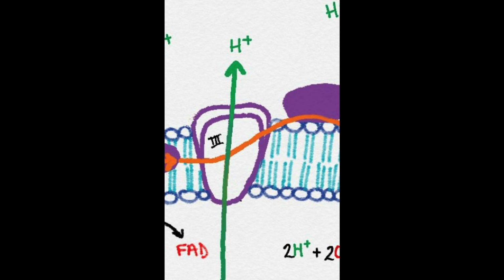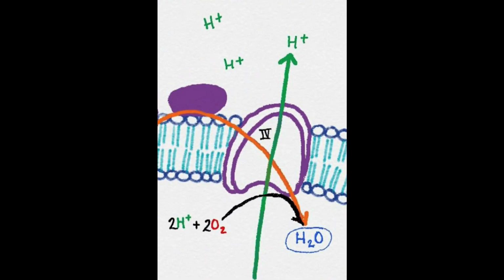Complex 3 pumps protons through the membrane and passes its electron to cytochrome C for transport to the fourth complex of protein and enzyme. At this time, cytochrome C is the acceptor of electrons from Q. However, Q carries pairs of electrons. Cytochrome C can only accept one electron at a time. The fourth complex is composed of cytochrome protein C, A, and A3. This complex contains two heme groups, one in each of the two cytochromes A and A3, and 3 copper ions, a pair of copper A and 1 copper B in cytochrome A3.